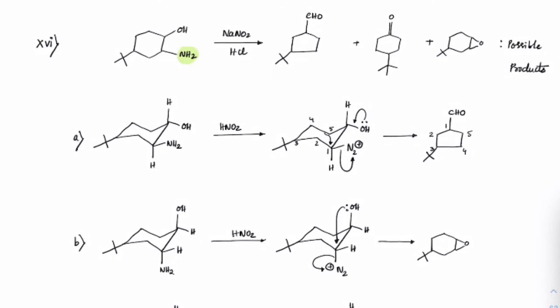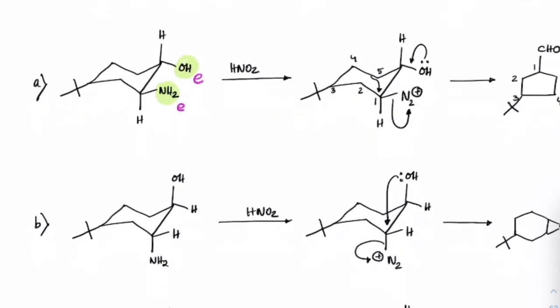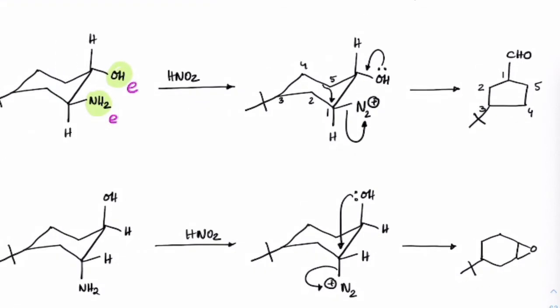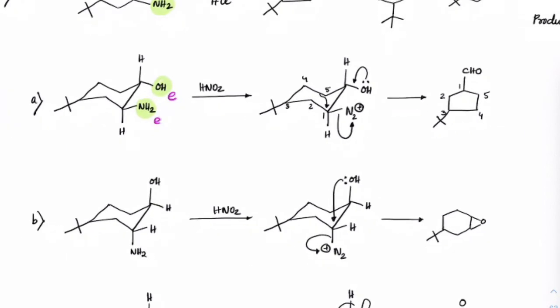Let us understand how those products are coming in all the cases. First case, I am taking OH and NH2 trans to each other, meaning both equatorial. Observe carefully, everyone. So if both are equatorial, first carbocation formation is observed here, and like I said, in cyclohexane, before even carbocation formation, N2+ will leave and this group will attack. So you will get a 5-membered ring formation. Be very careful on that. As long as NH2 is on the equatorial position, we can see ring compression is observed, right?